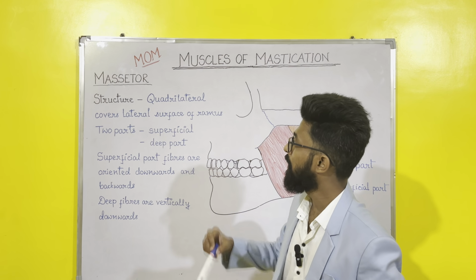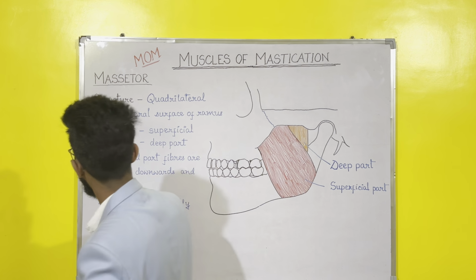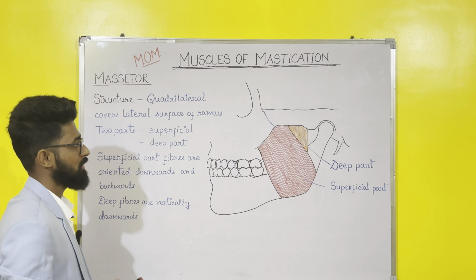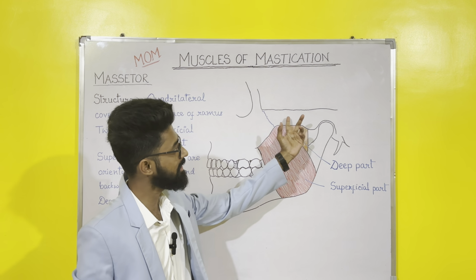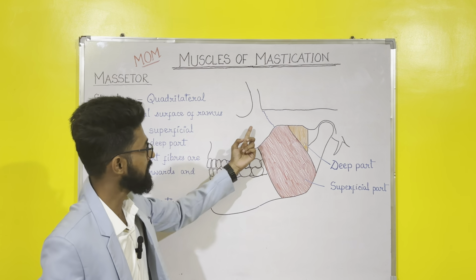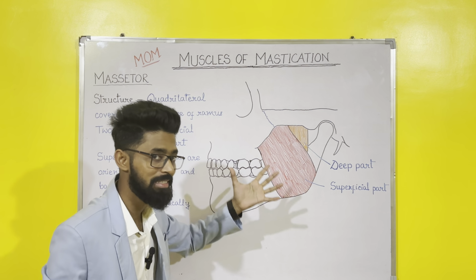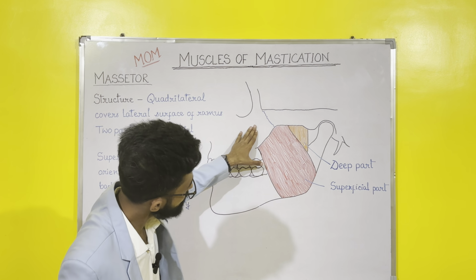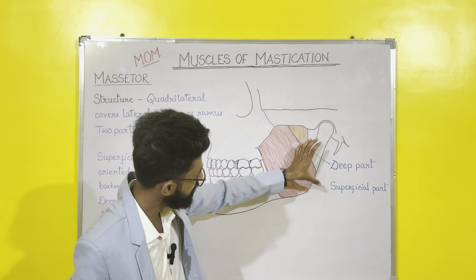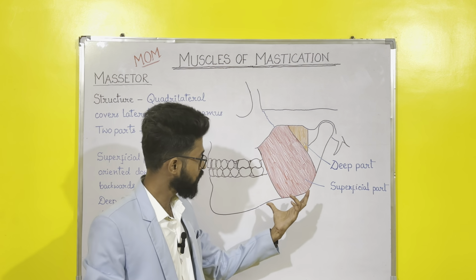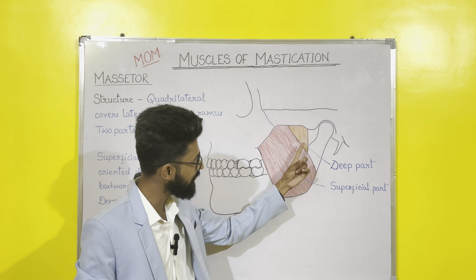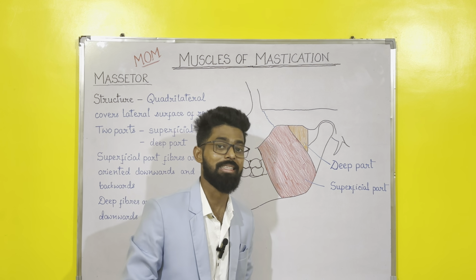Okay, so masseter, first is the structure that we will describe. As you can see, this is the mandible. Okay, this is the zygomatic arch, and this is the zygomatic process of maxilla, right? Zygomatic process of maxilla, zygomatic arch, this is the mandible, that is the condylar process of mandible. So this one, this red one and the orange one is the masseter muscle.